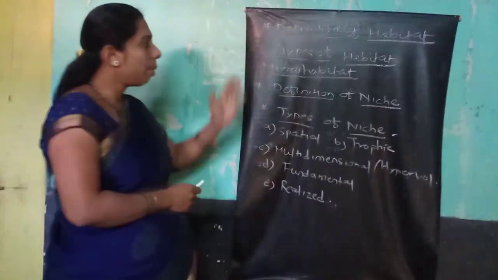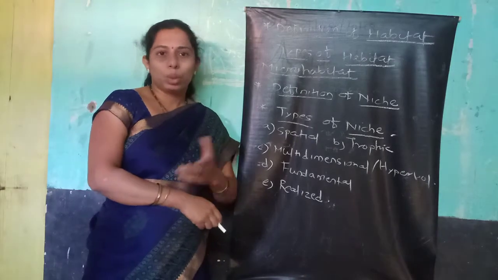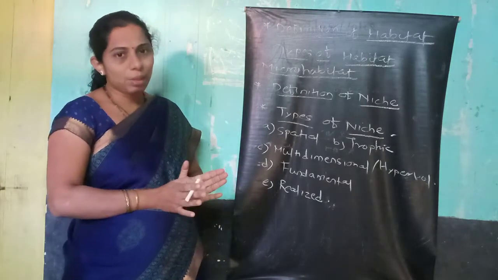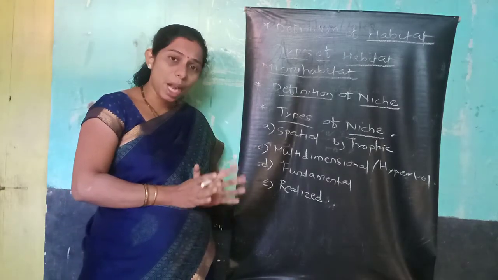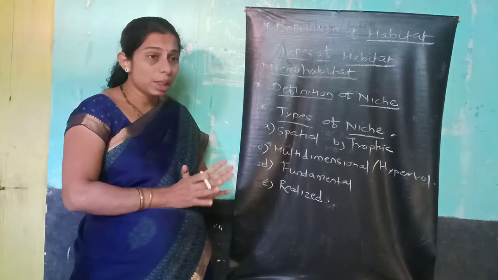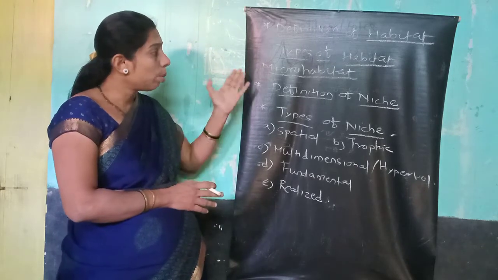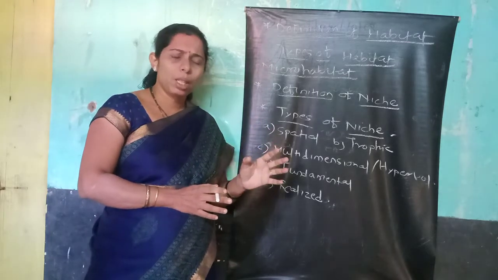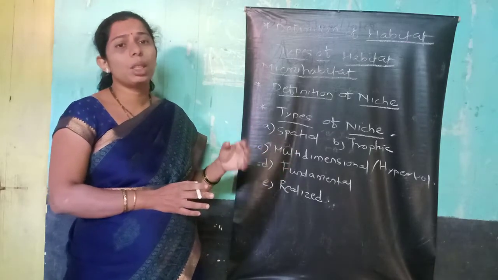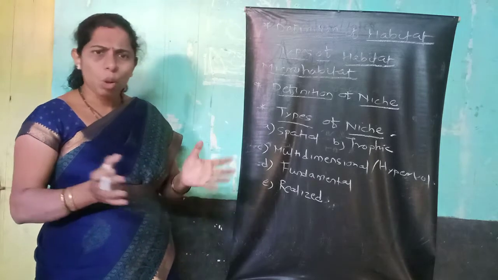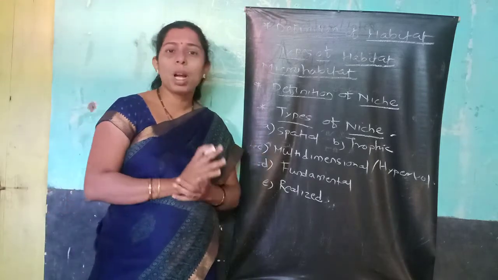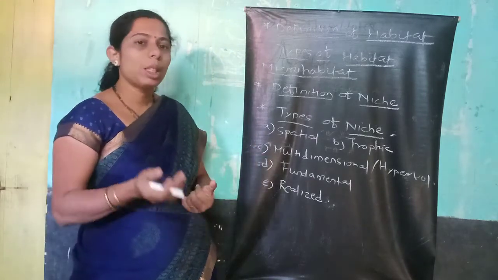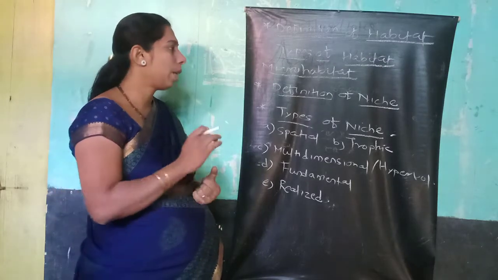So here is the definition of habitat. Habitat is the place where the organism can adapt and survive. Types of habitat. Microhabitat means the small surrounding around the organism. Small surrounding, छोटासा आजूबाजूचा जो भाग असतो around the organism, is called microhabitat.